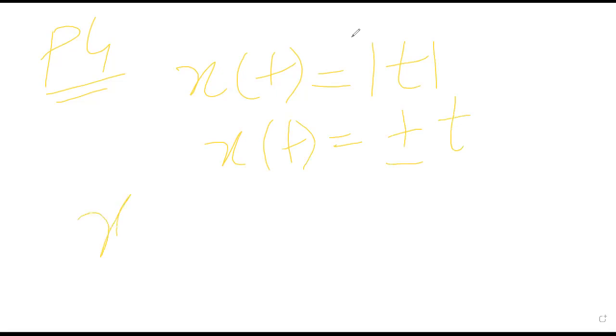So there must be two solutions of this: x of t equals to positive t, or x of t equals to negative t. These are the two possibilities for the given equation, that x of t is the modulus of time.